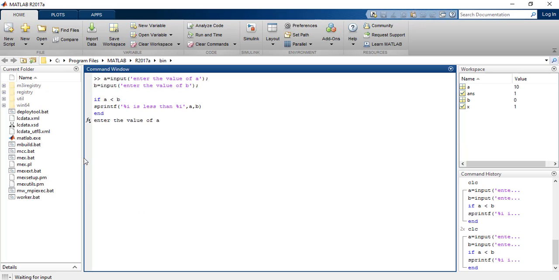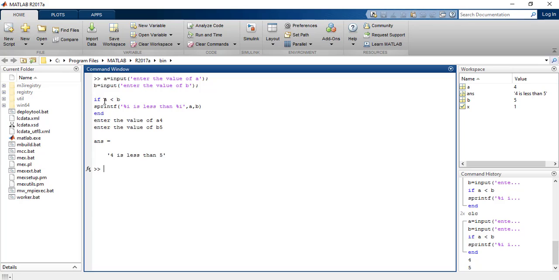So in this program, we have to input two values, A and B, and it will check whether A is less than B. Enter the value of A. The value of A was 4 and the value of B is 5, so it will print that yes, 4 is less than 5, right?